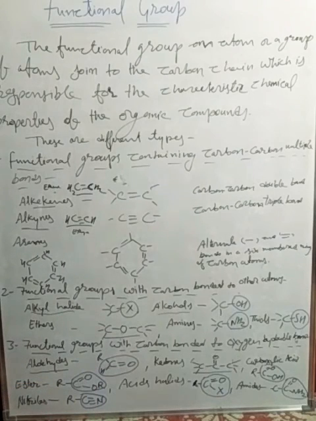Acid halides. Acid halide means one oxygen atom joined with the carbon with the help of a double bond, and there will also be a halide group, halogen group, chlorine, iodine, bromine, like that. And amide group means CONH2. So O is joined with the carbon with the help of a double bond. So CONH2 is called an amide group.